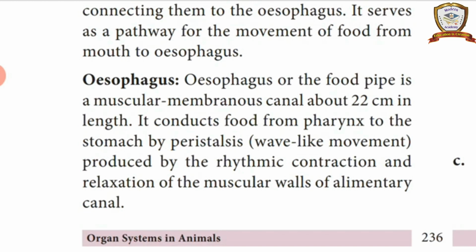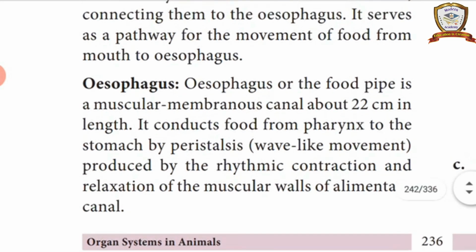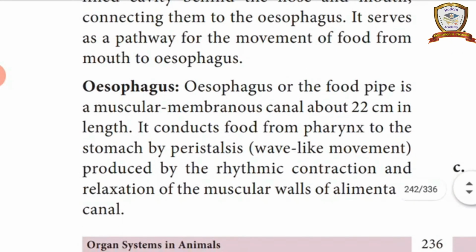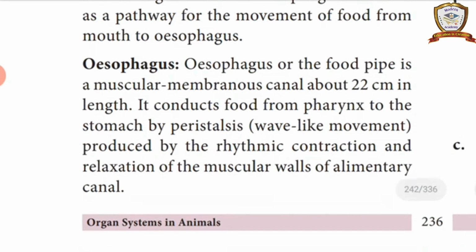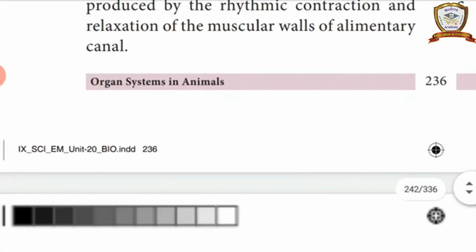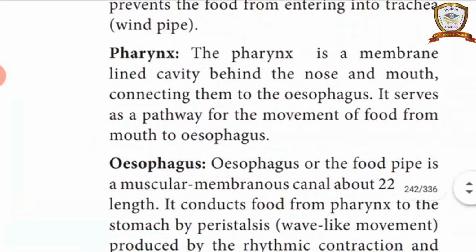Why? Because our food is conducted by the peristalsis movement. It is a rhythmic contraction and relaxation. Where the food is, on that place only the esophagus will relax, and the remaining portion will contract, like a ball moving in a rubber tube. So this is what is called peristalsis. This is the esophagus.